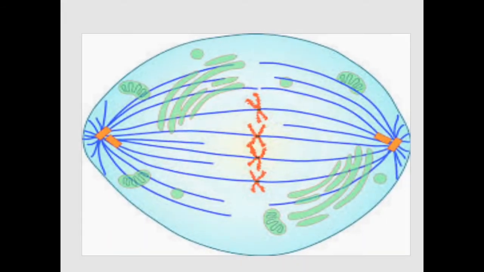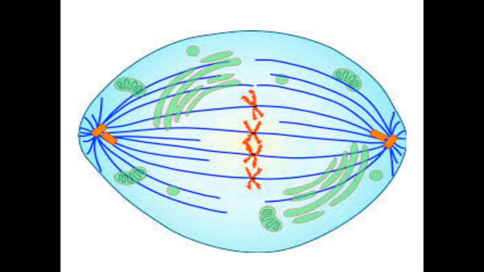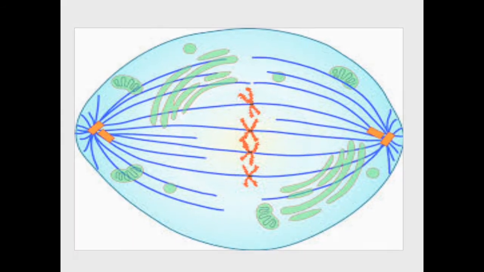So see the next phase. Here you can see all the chromatids are arranged in the middle position or equatorial region of the cell, and all the centromeres are attached to the spindle fiber, while the chromatids are facing towards the opposite poles.